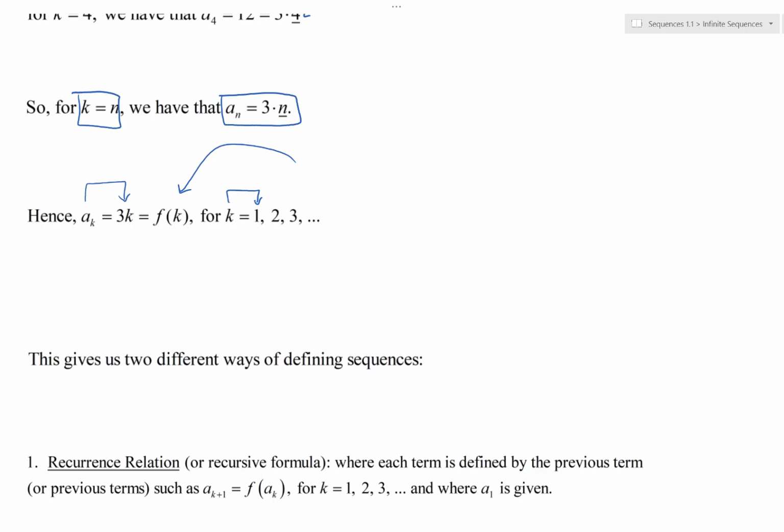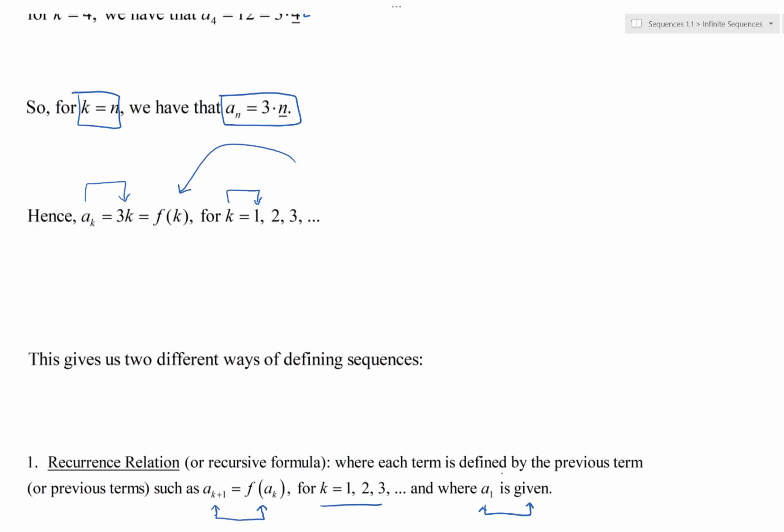But in general, the simplest of the situations is when you can find the next term, a sub k plus 1, from the previous term. So really that next term depends on the previous term, hence that next term is a function of the previous term. Again, defined sequentially, and in this case, at least a1 is given. If it depends on more than just the previous term, you're going to have to know more than just the previous term's value. You're going to have to know maybe 1, 2, 3 more, depending on how complicated the recurrence relation is.